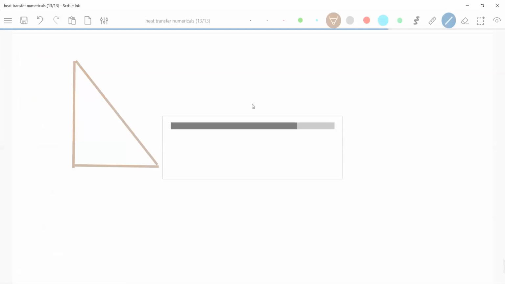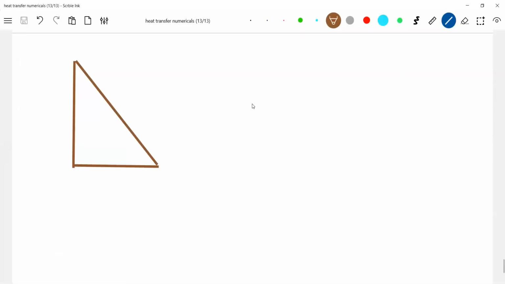Okay, if we have 3 rods like this, the temperature of this is 4T, the temperature of this is T. The thermal conductivity of this is say K, the length is L, and the area of cross section is A. I want the temperature of this junction.